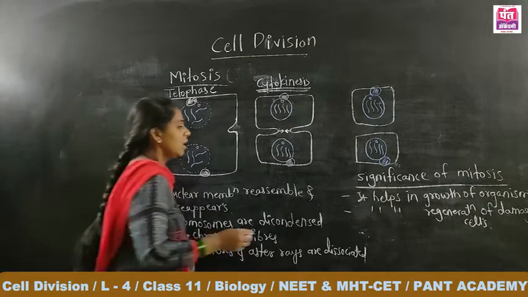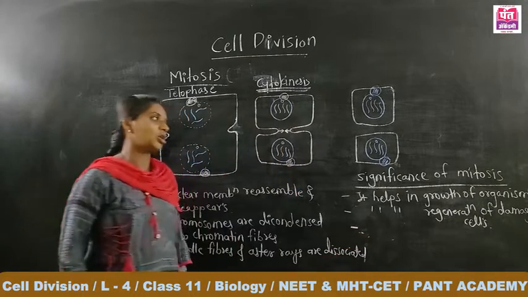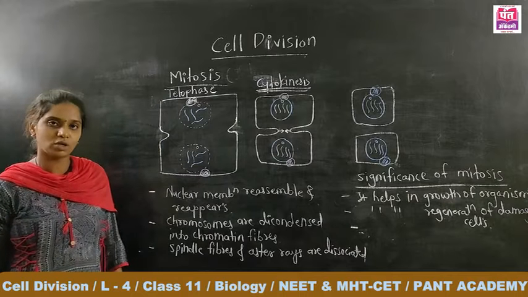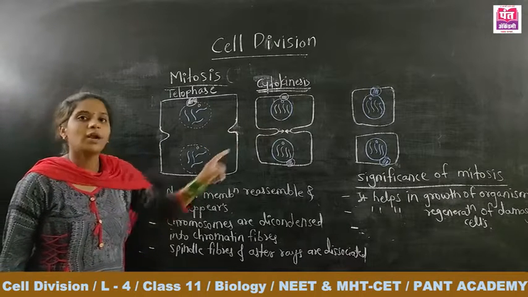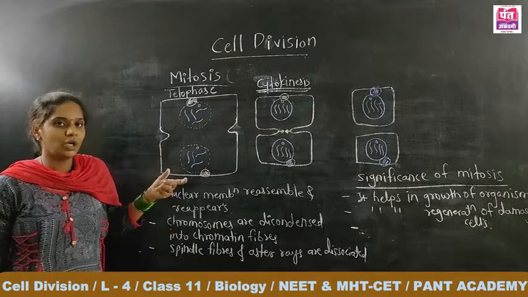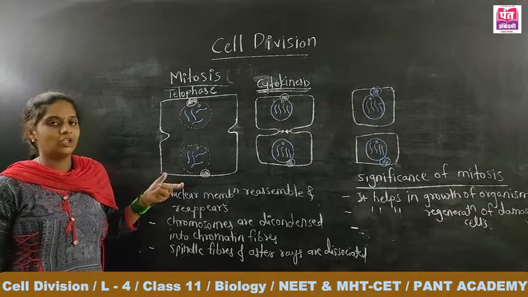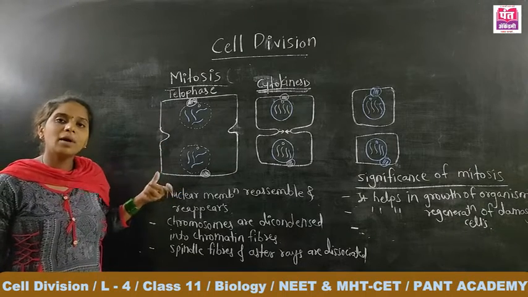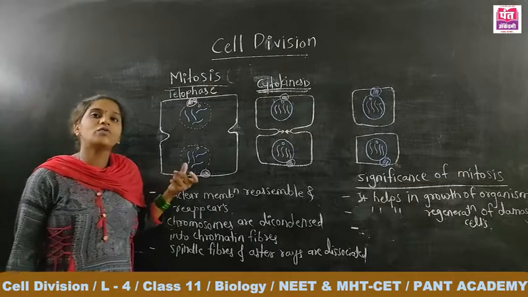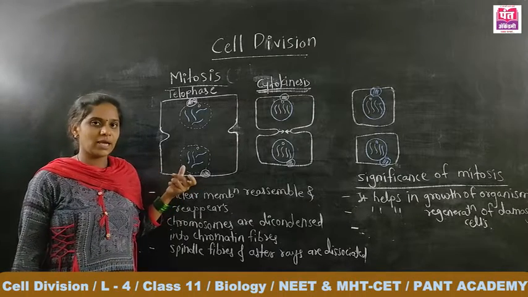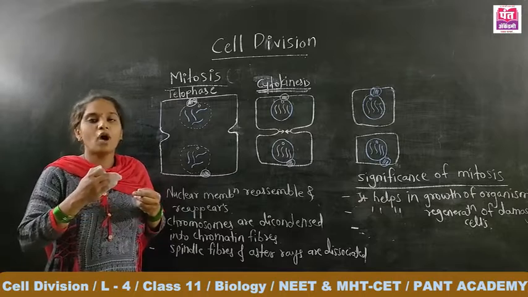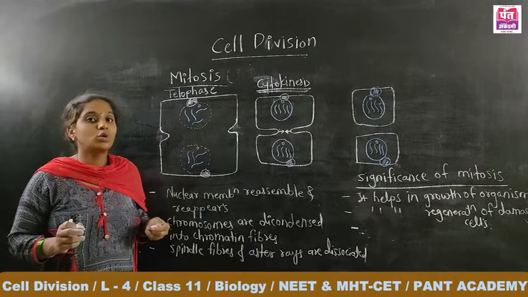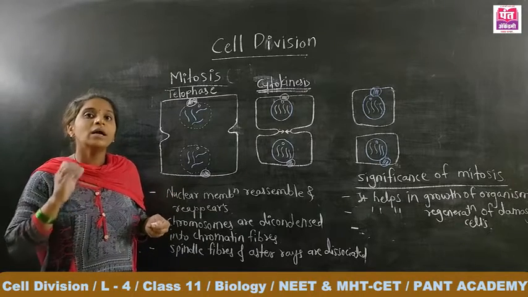Mitotic cell division. The third significance or importance of mitosis is that, as we already said, when the cell enters mitotic cell division, the number of chromosomes, or the genetic material present, is distributed equally into the two daughter cells.